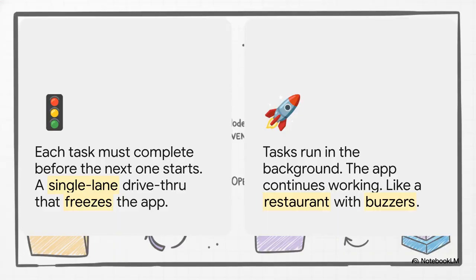Think about synchronous or blocking code. It's like a single lane drive-through. You can't even start ordering until the person in front of you has paid, gotten their food, and driven off. It's a total bottleneck. Now, asynchronous, non-blocking, is way smarter.